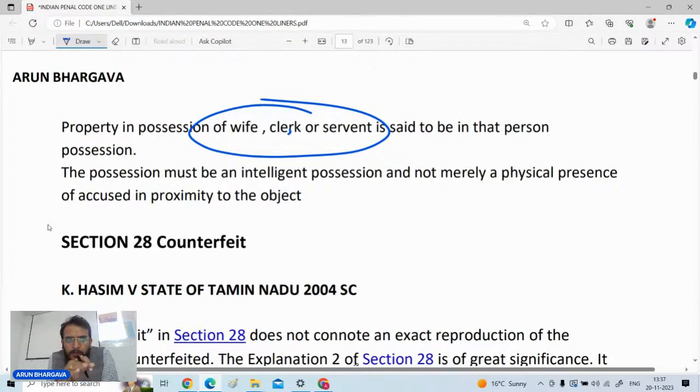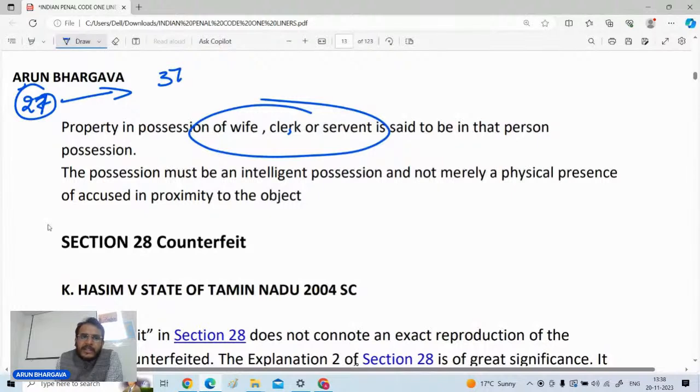Property in the possession of wife, clerk, or servant is said to be in that person's possession, and the possession must be an intelligent possession, not merely the physical presence of the accused in proximity to the object. So section 27 has a very high reference to the definitions and illustrations given in section 378 of the IPC, the definition of theft, where it is written that if a property was in the possession of the wife, it is still considered to be in the possession of that particular person. That is the importance of section 27.